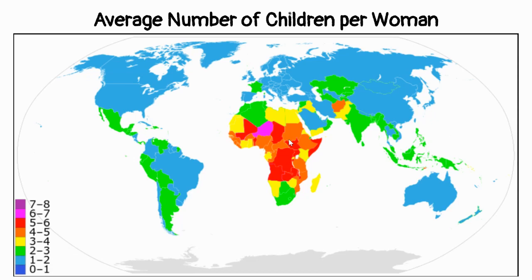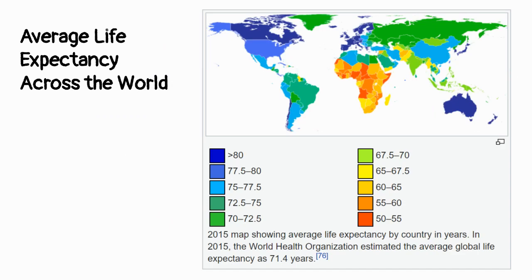And then you can kind of see from the map, different areas are going in different directions as far as the average number of babies being born. So this is the first part of the equation. And then you have to take into consideration what the life expectancy is. So here's a life expectancy map showing you on average how long people will live. So if you think about those babies, how long are they going to be alive and maybe even have children of their own? Again, notice sub-Saharan Africa.